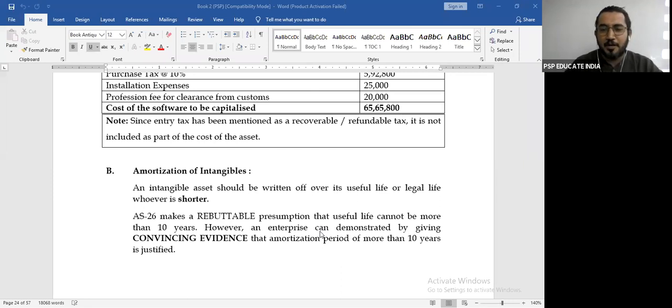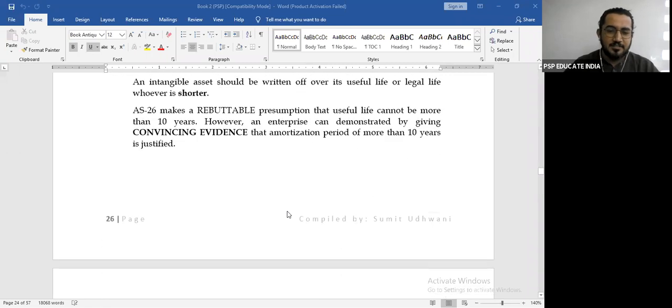What is the meaning of rebuttable? It means a challengeable presumption that the useful life of an intangible cannot be more than 10 years. However, an enterprise can demonstrate by giving convincing evidence that an amortization period of more than 10 years can be justified. So if you have convincing evidence, then you can allow the amortization to go beyond 10 years.